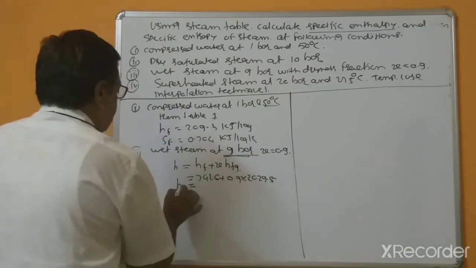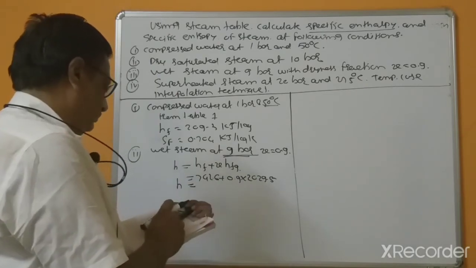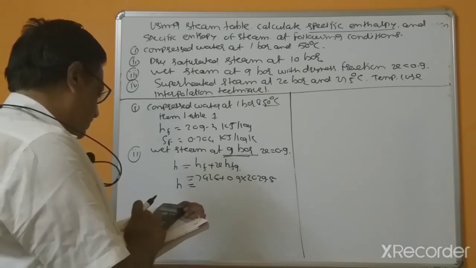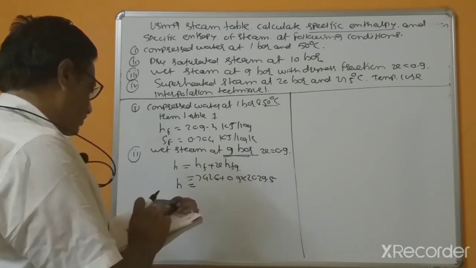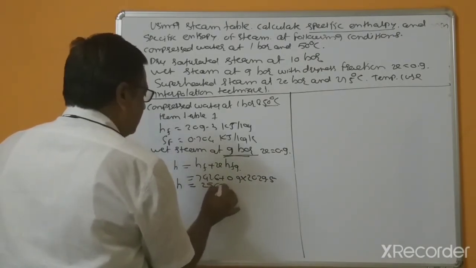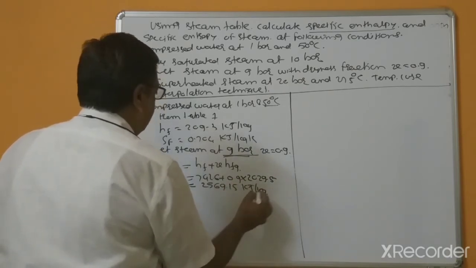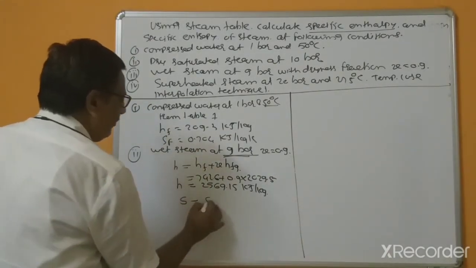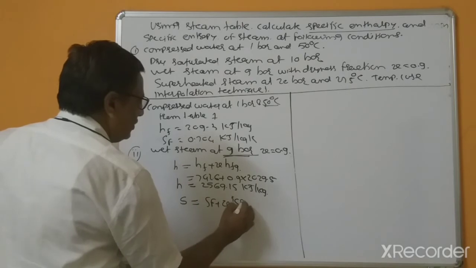2029.5. That's why 2029.5 multiplied by 0.9 plus 2569.15 kilojoule per kg. Similarly, specific entropy equal to SF plus X into SFG.